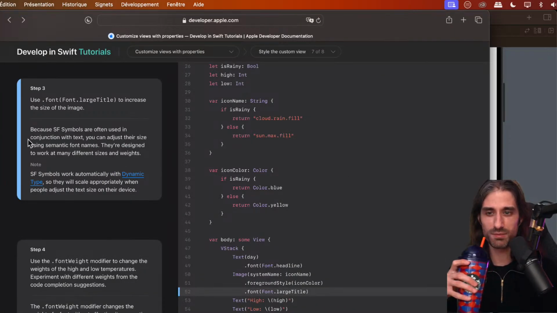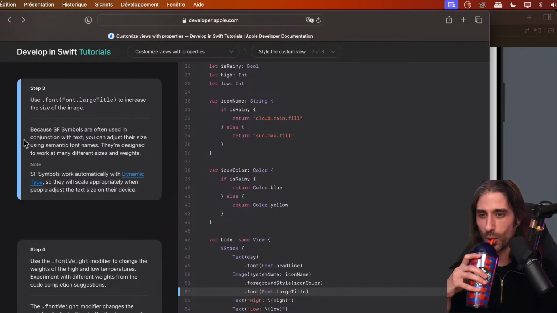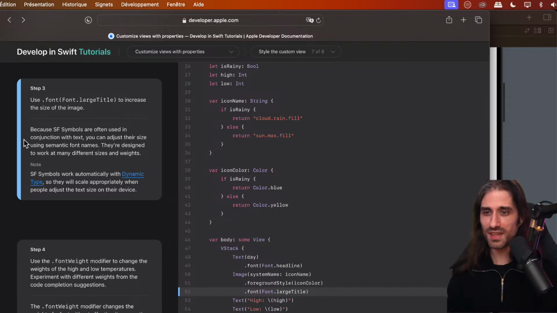Actually, I think they are already explaining it just right here. So they say that because SF symbols are often used in conjunction with text, you can adjust their size using semantic font names. They're designed to work at many different sizes and weights. And they would go even further. It's because SF symbol, I think, is a font, or at least it's available as a font if needed. Maybe it's not always used as a font under the hood by iOS, but it can also be used as a font if you want.